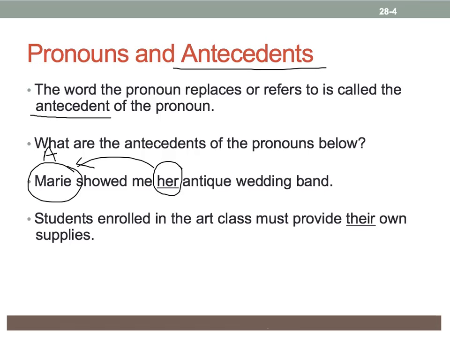place of. Students enrolled in the art class must provide their own supplies. What is the antecedent for their? The answer is students. Students is the antecedent because it is the word that their is referring back to or taking the place of in this sentence.